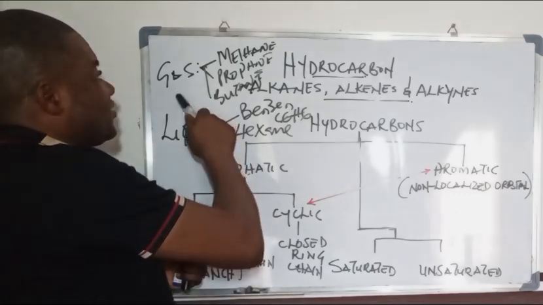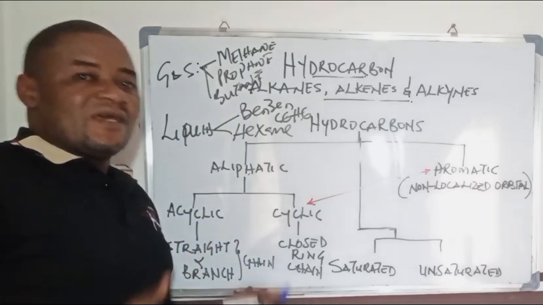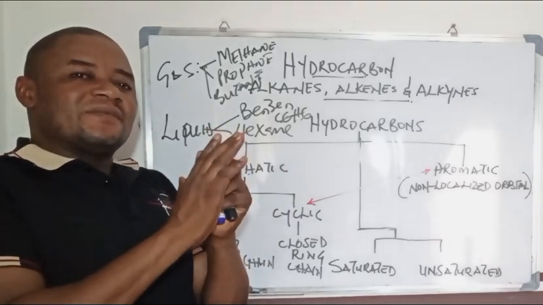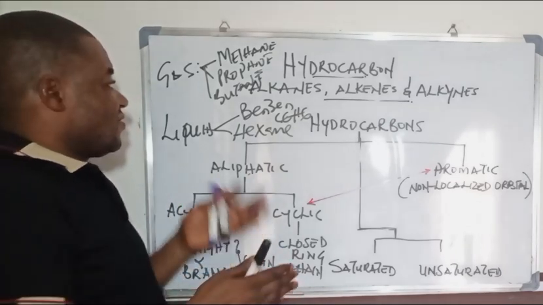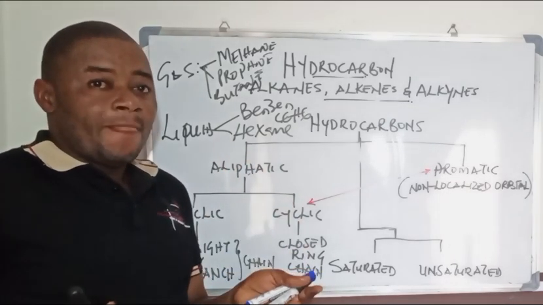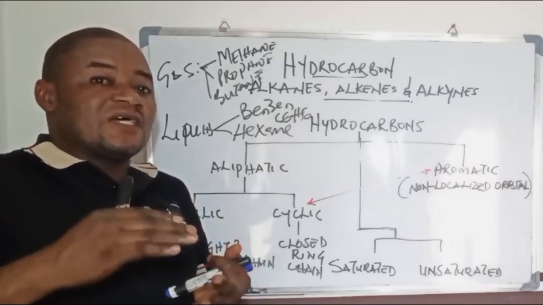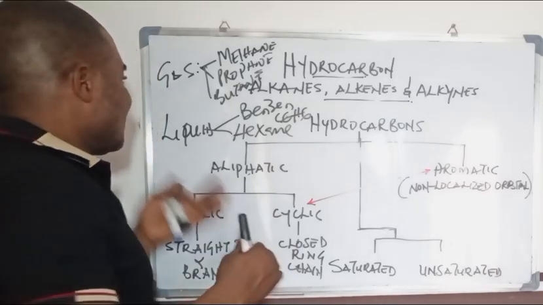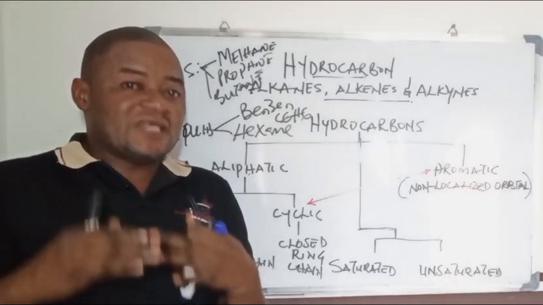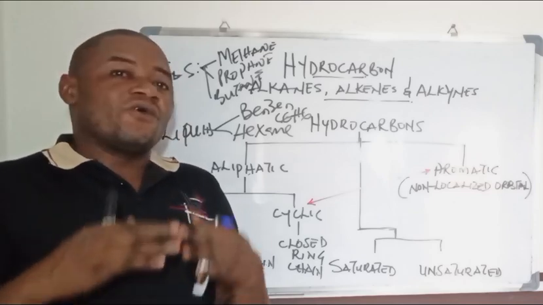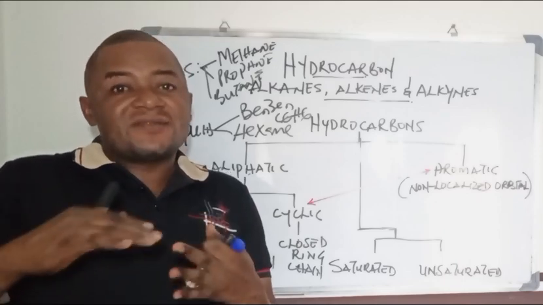So it can take a gaseous form, for example methane, propane, butane, hydrocarbons of lower carbon atoms. It can take the form of liquid, for example benzene, hexane or even heptane. These are compounds with higher or larger carbon atoms. And it can take the form of solid, but a low melting point solid. You must take note of that. We saw naphthalene and paraffin wax as good examples of hydrocarbons at this level.